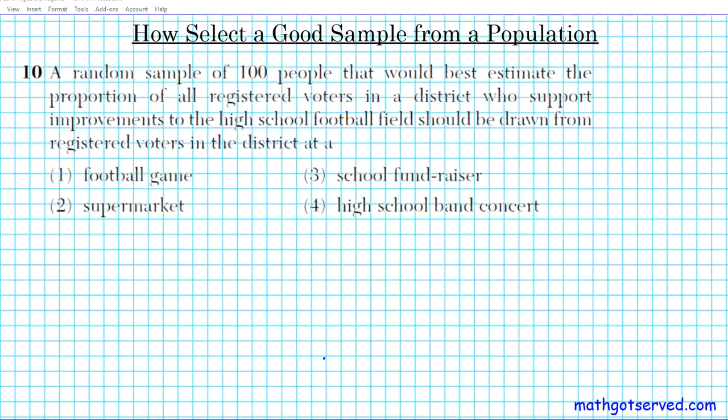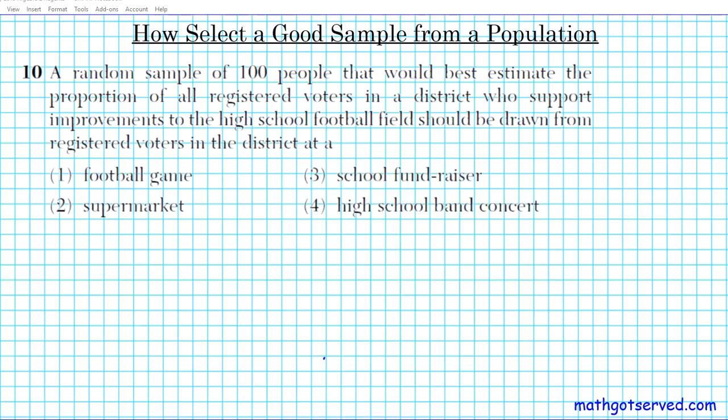Let's take a look at question 10. In question 10, we're looking at how to select a good sample from a population for statistical purposes. All right, so question 10 reads, a random sample of 100 people that would best estimate the proportion of all registered voters in a district who support improvements to the high school football field should be drawn from registered voters in the district at A.